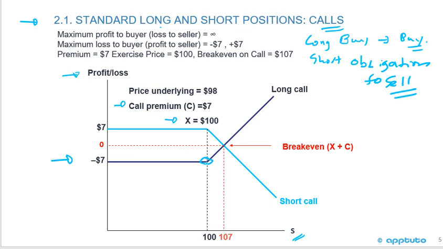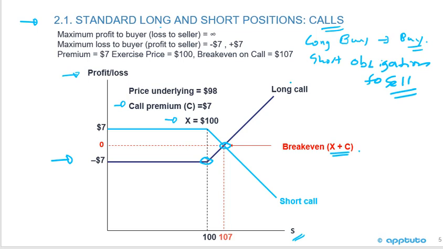Now don't forget, I've got the right but not the obligation to buy at 100. But I paid $7 for that right. So what is my break even? It's always going to be the exercise price plus the $7. So remember, the break even is just the exercise price plus the premium.